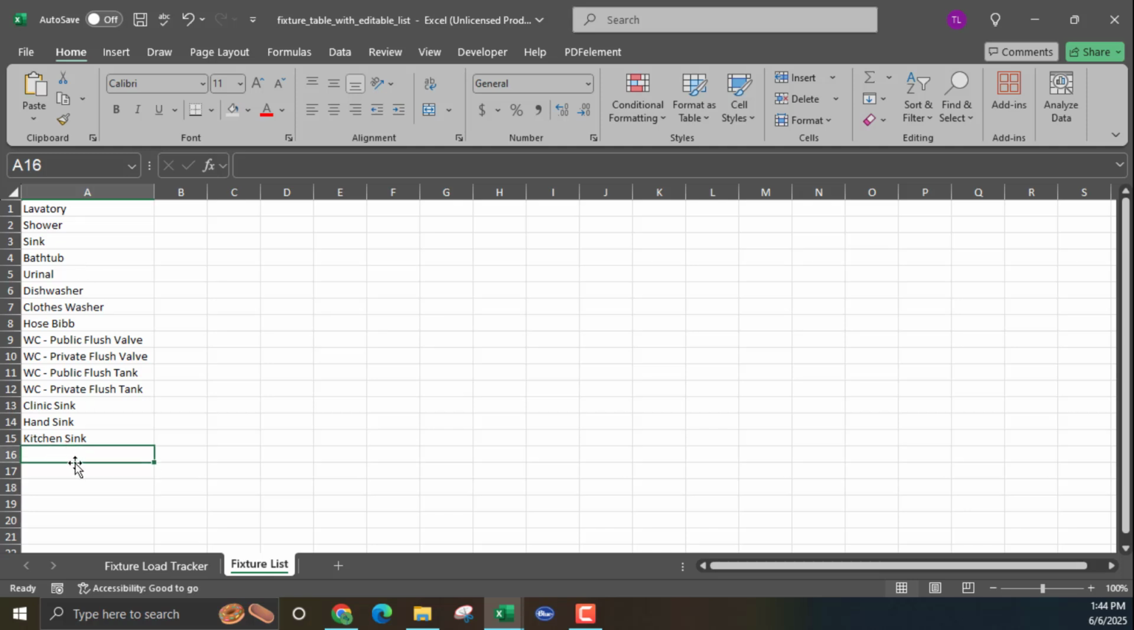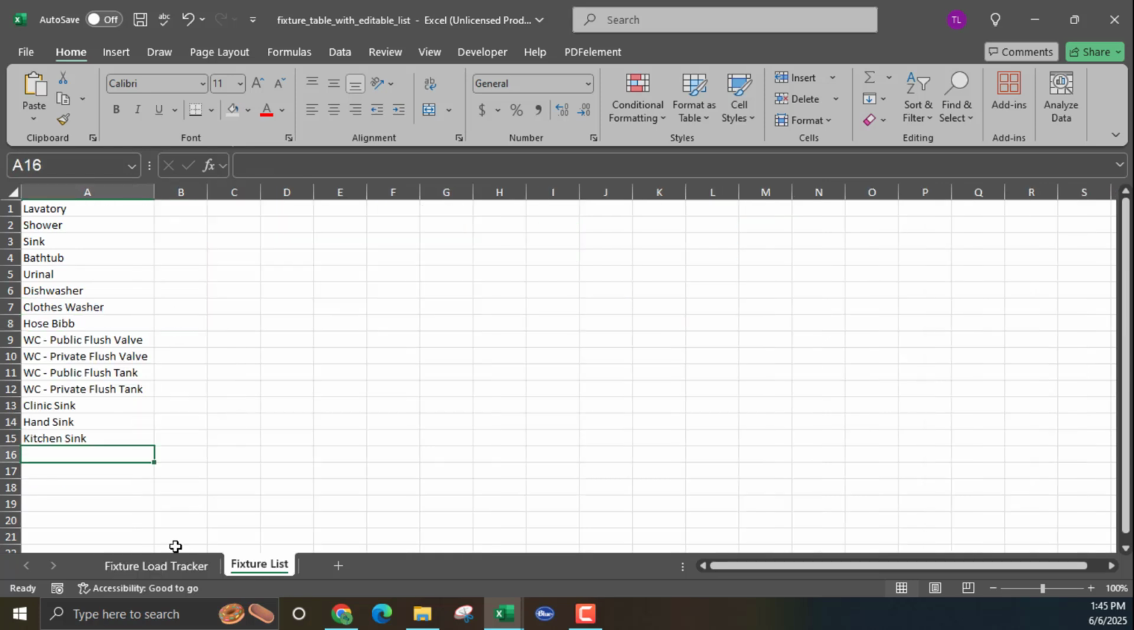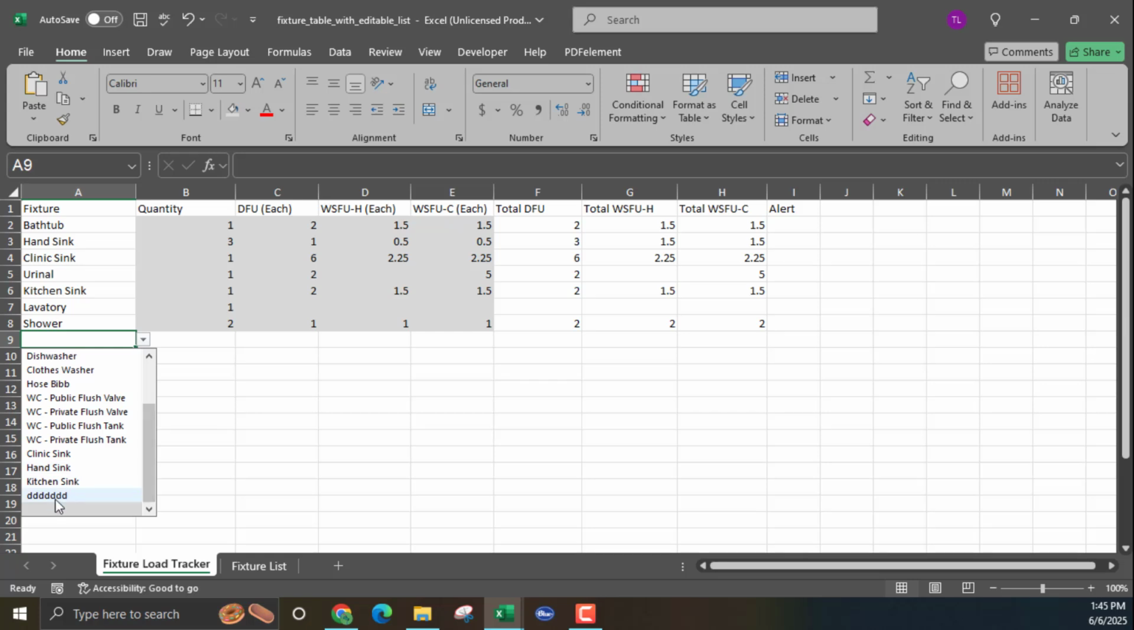So let's go back. In the drop-down list, there's nothing that says XYZ, extraordinary. There's nothing there, right? There's nothing that says DDD. So over here, I'm going to call this fixture DDD. Then I'm going to go back to my drop down so I can add it, and what it did here was it added DDD.